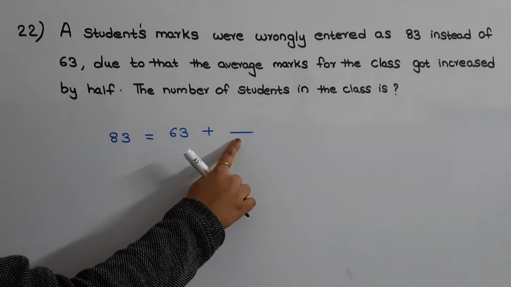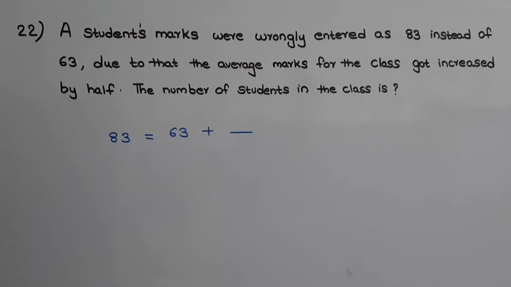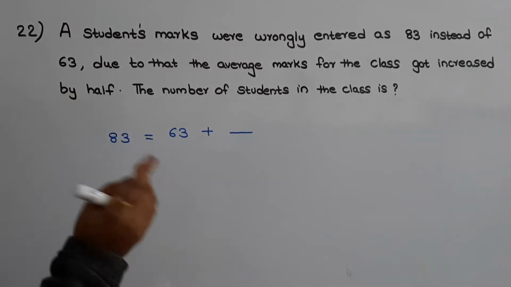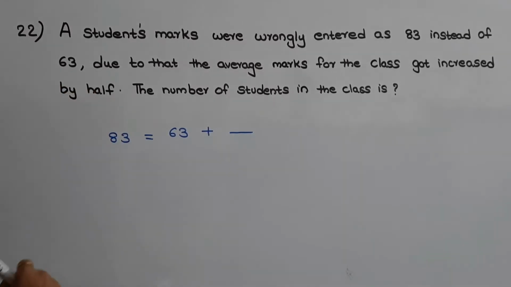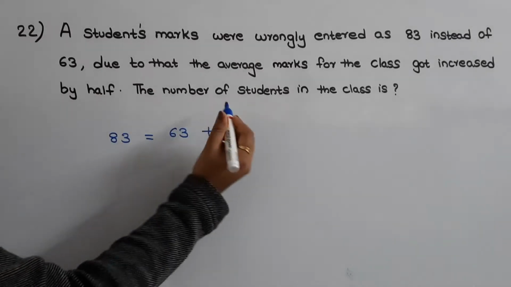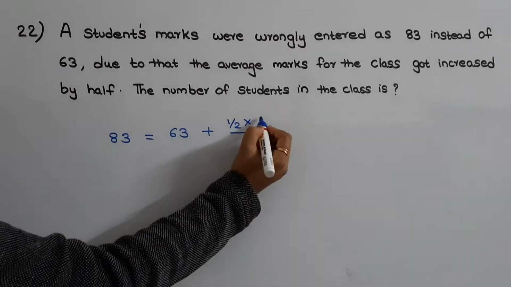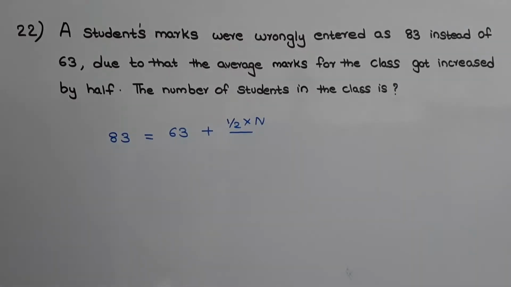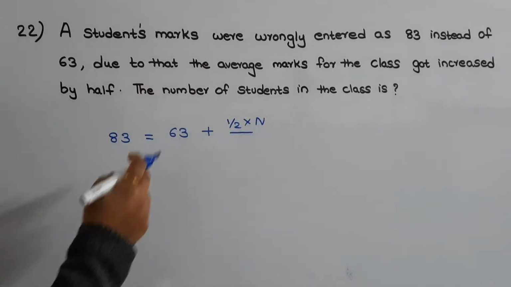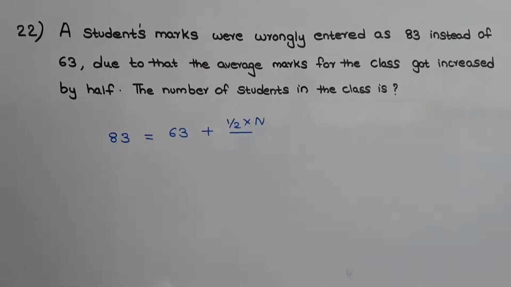So this is the increase in the marks. So the increase in the average marks is given as half. So what will be the increase in the marks? That will be increase in average, that is 1 by 2 into number of students in the class, that is n. Now on solving this equation, we will get the number of students in the class.